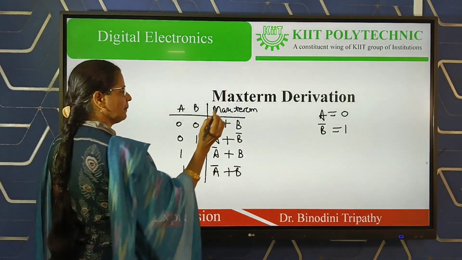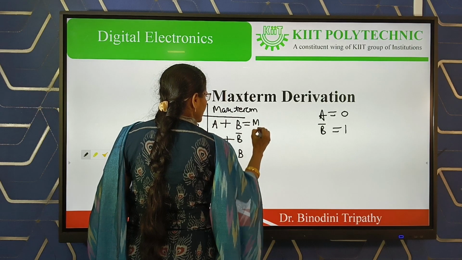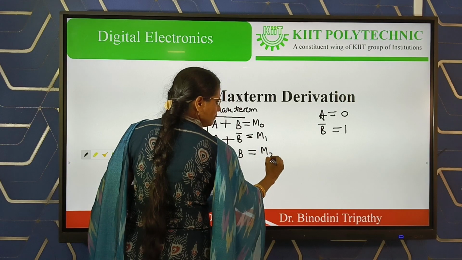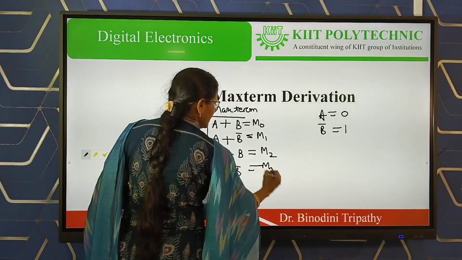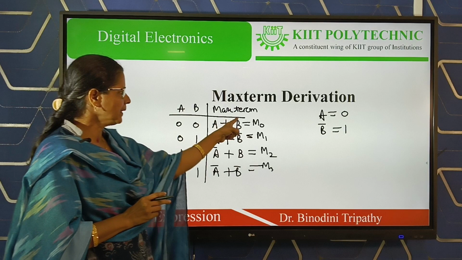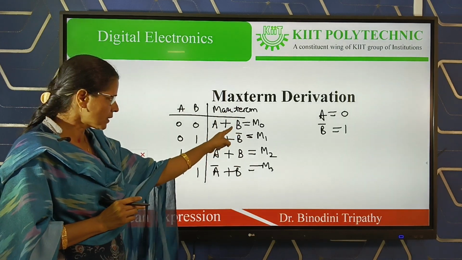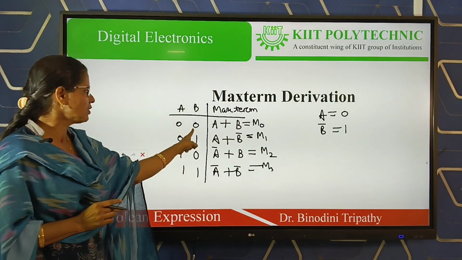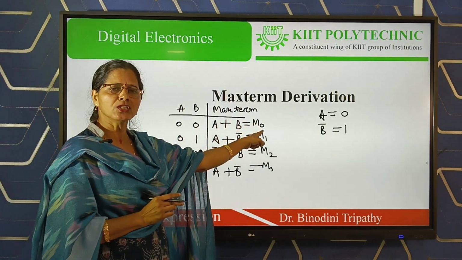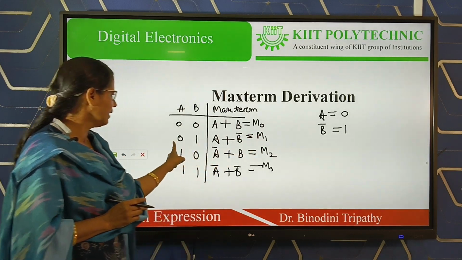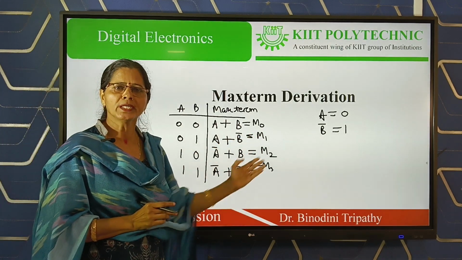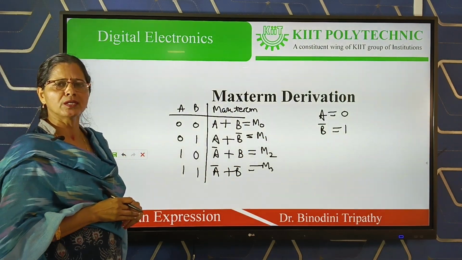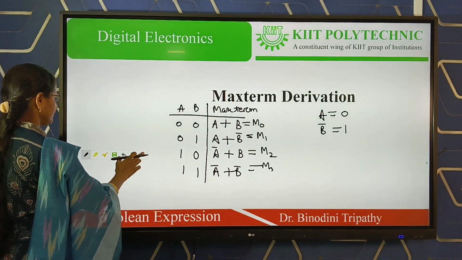These maxterms can also be designated as M0, M1, M2, M3. Capital M means maxterm. Subscript 0 means the decimal equivalent of this maxterm. 0 0 is the decimal equivalent, so accordingly 0 here. 1 means the decimal equivalent of this state is 1. So we can designate the maxterm in this way also. Similarly, we can derive the maxterms for the three variable systems.